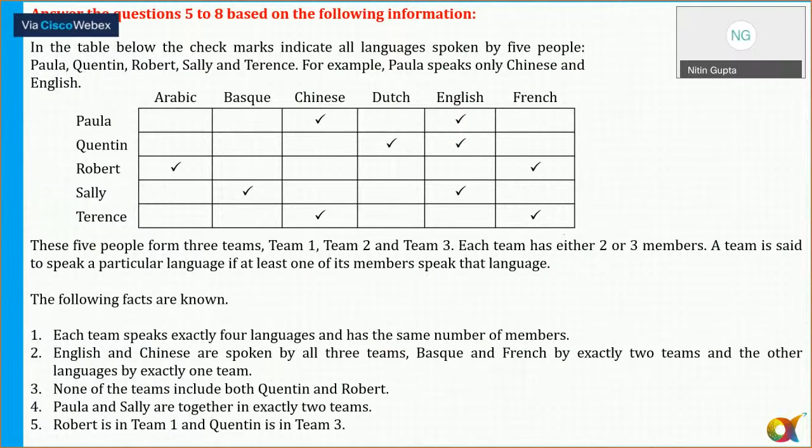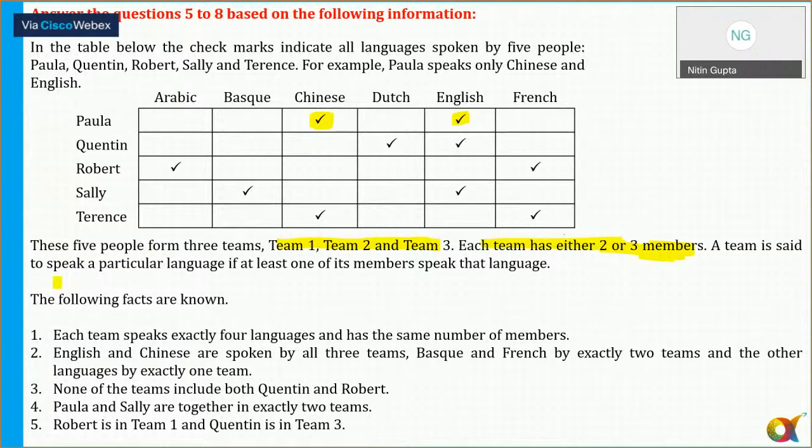Okay. So it says in the table below, check marks indicate all the languages spoken by 5 people, that is Paula, Quentin, Robert, Sally, and Terence. And it says Paula speaks only Chinese and English. For example, Paula can speak only Chinese and English. These 5 people form 3 teams, and each team will have either 2 or 3 members.